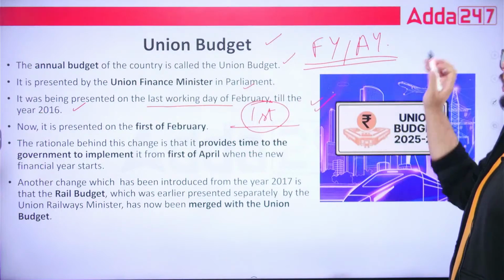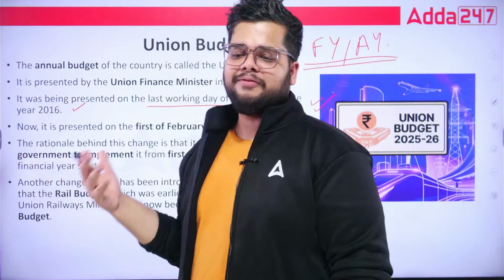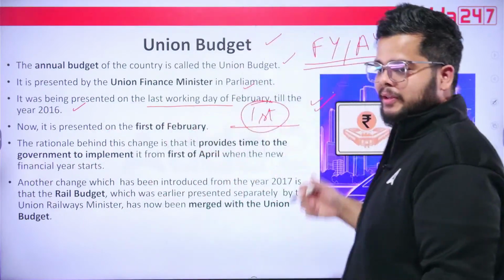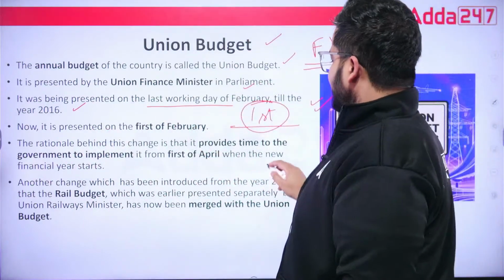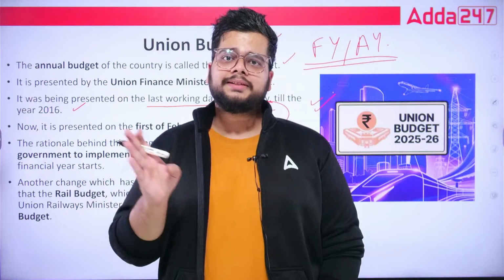So let's see what all revenue or expenditure unfolds on 1st of Feb 2025 also. The rationale, why this change, understanding this is also important. Earlier, the government of India used to have only 1 month to implement all those components and discussions made in the union budget.